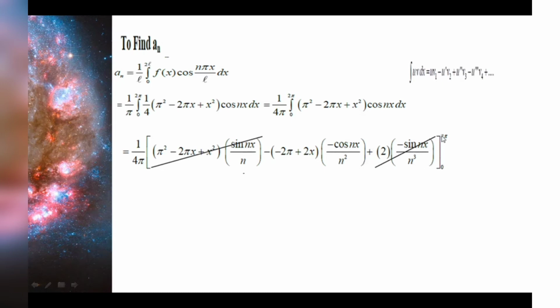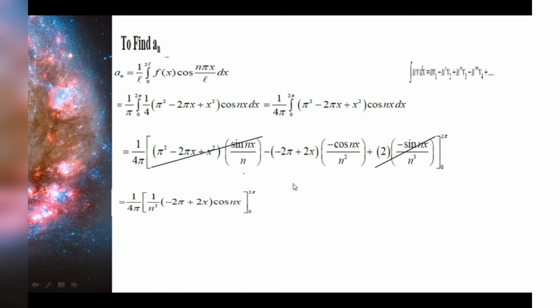Now the limit is 0 to 2 pi. Remember, whenever you have terms like this, it's better to check with the limits. At every step substituting 2 pi, 0 like that is lengthy. So in order to avoid confusion, first let us check if it is sine and check with the limits. If it is 0, 2 pi and pi, certainly those values will be 0. That is sine 2n pi is 0, sine 0 is 0, sine pi is 0. So for the upper limit I will be getting sine 2n pi, here also sine 2n pi, so both will go. For the lower limit I will get sine 0 here, so both the terms will go. Right, so we'll be left with this term alone.